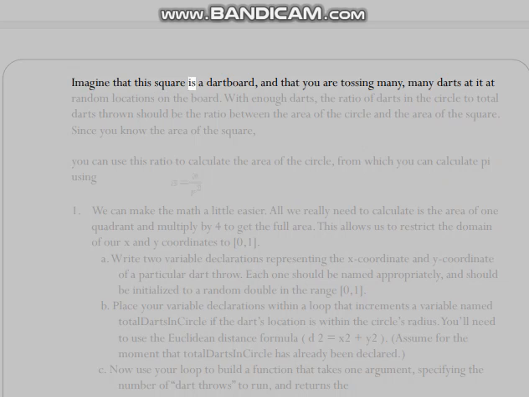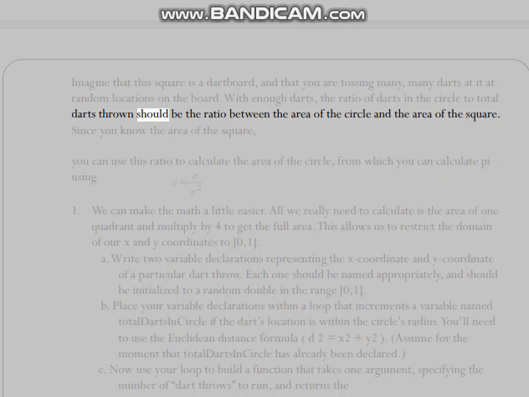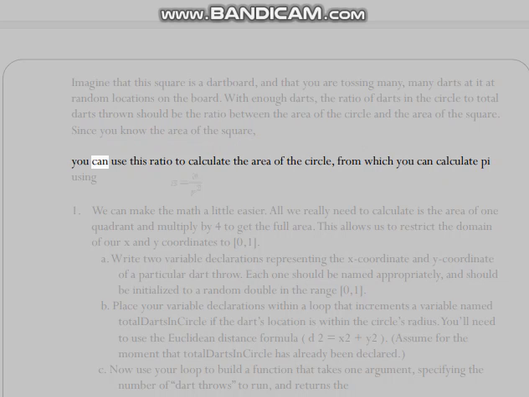Imagine that this square is a dartboard, and that you are tossing many darts at it at random locations on the board. With enough darts, the ratio of darts in the circle to total darts thrown should be the ratio between the area of the circle and the area of the square. Since you know the area of the square, you can use this ratio to calculate the area of the circle, from which you can calculate pi using